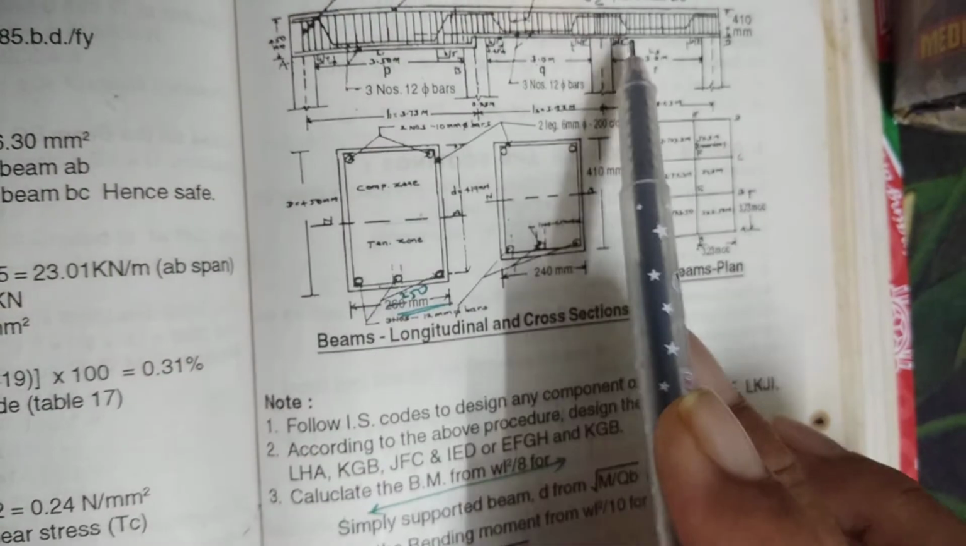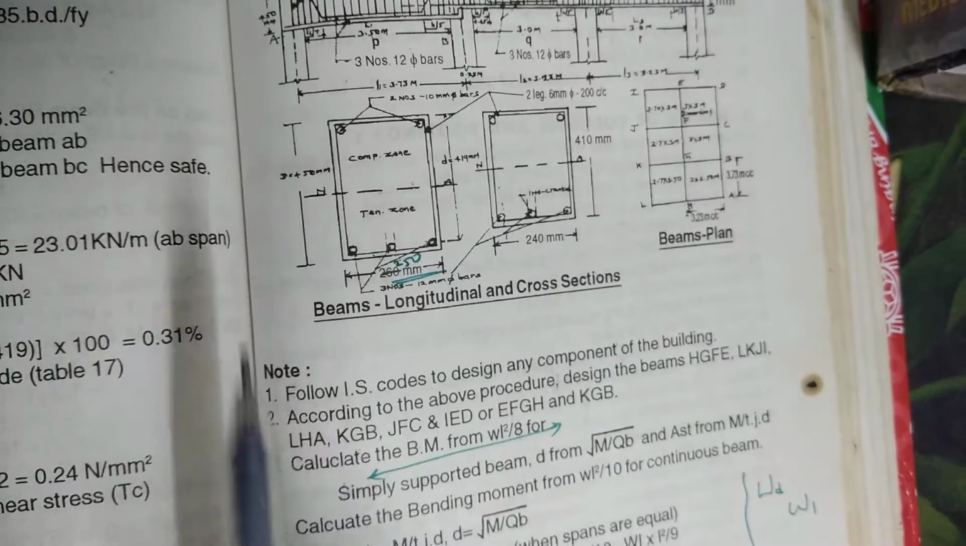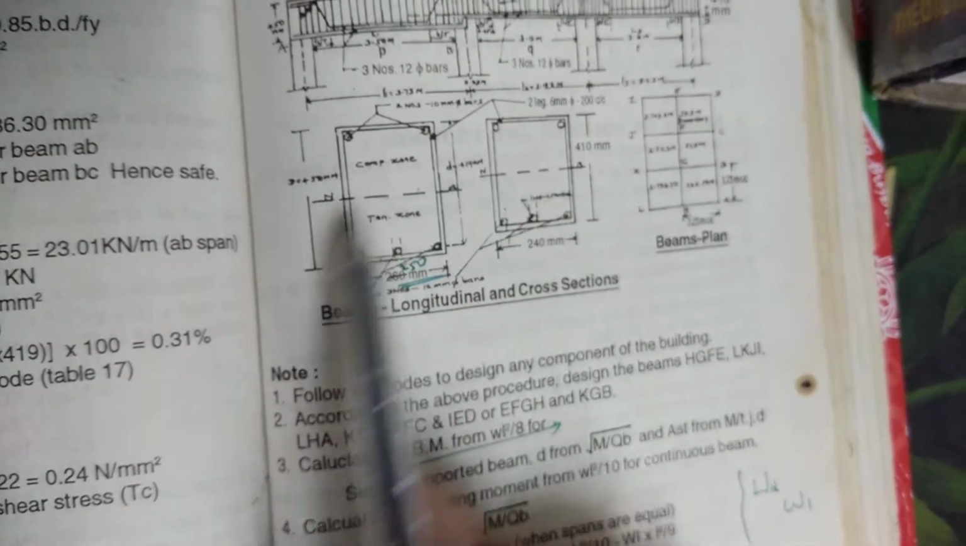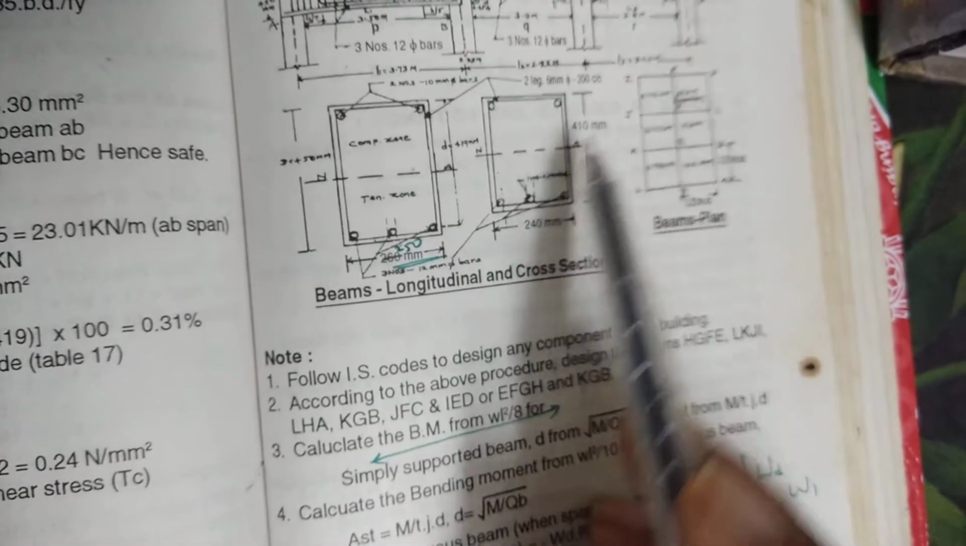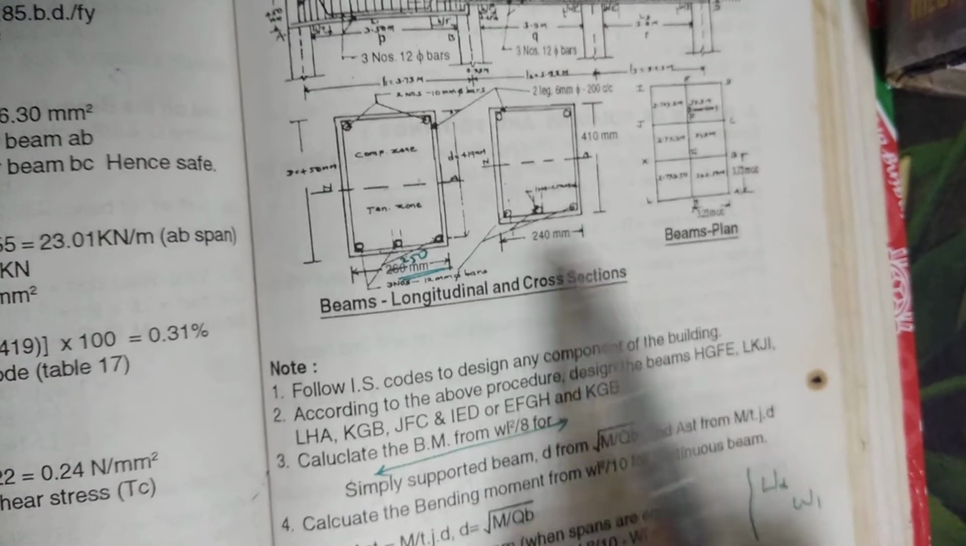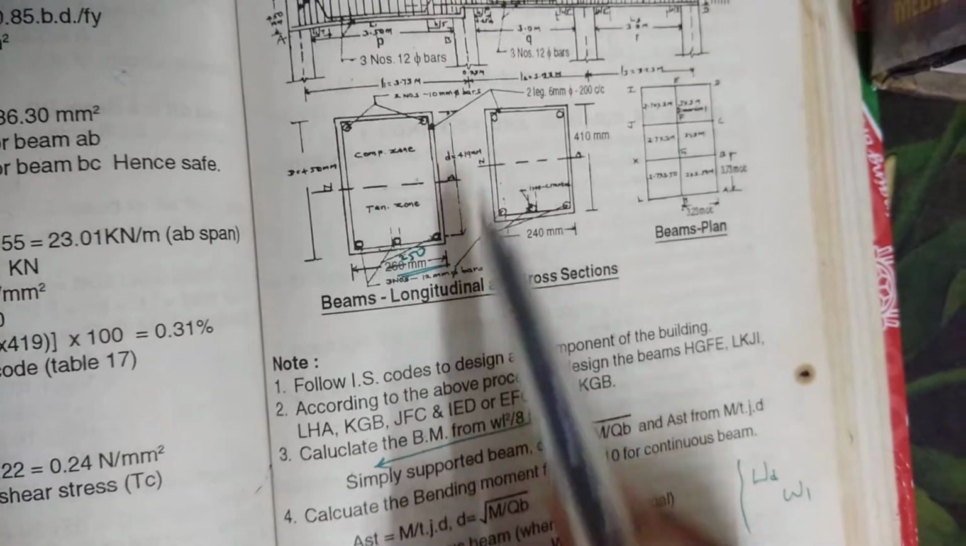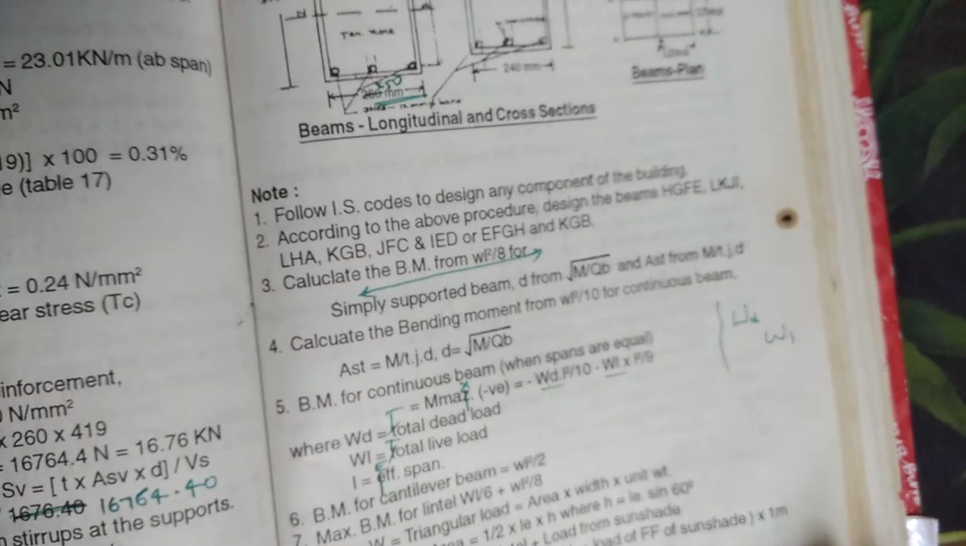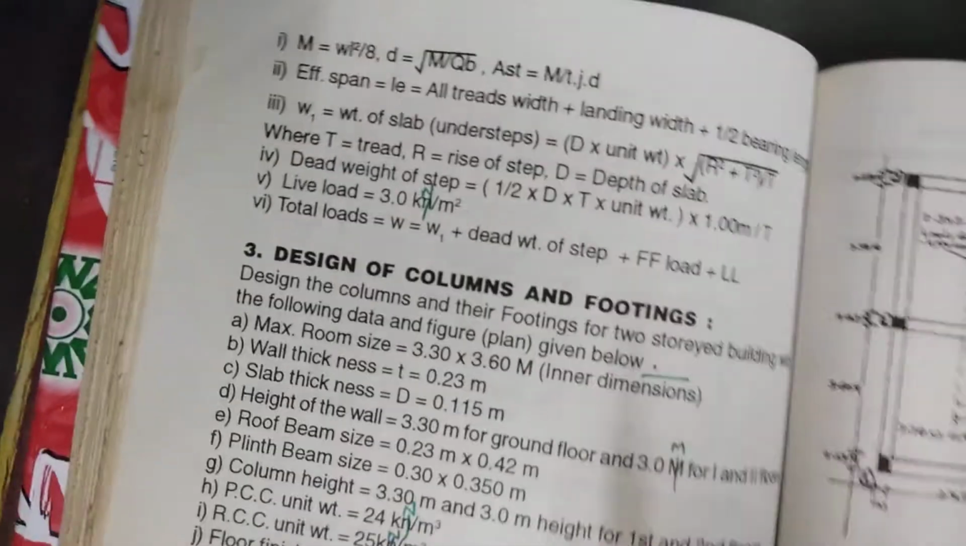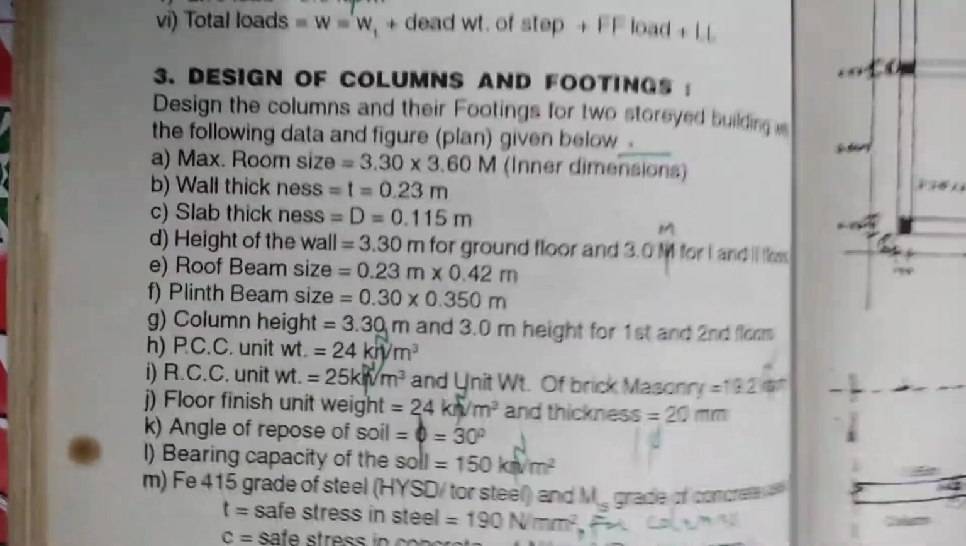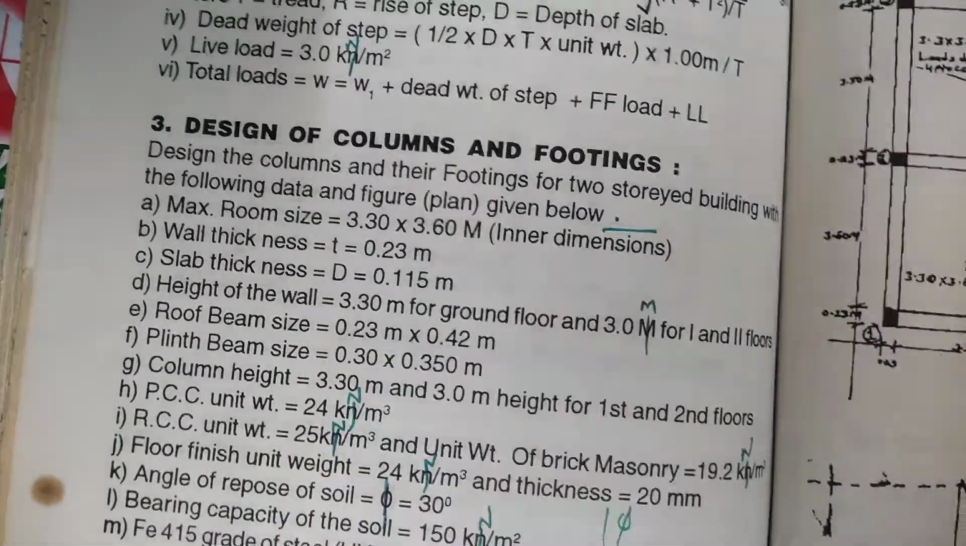From section to section, reinforcement varies and size also varies. Breadth and depth. This is 410, 240 mm, 250, 490. Depends on the loads. Next, design of columns. For columns, you take the total loads acting on the column.